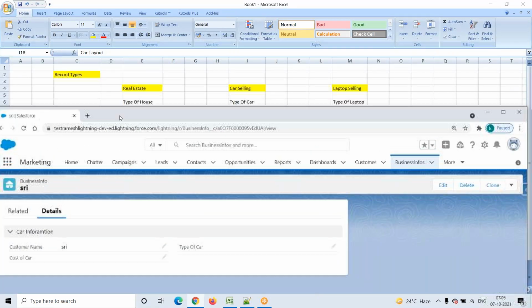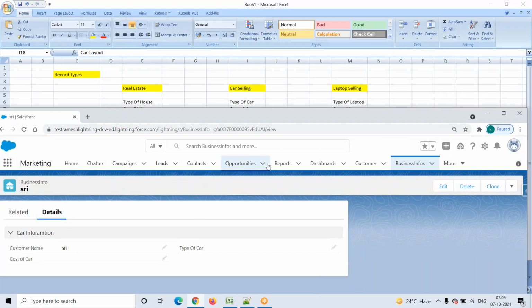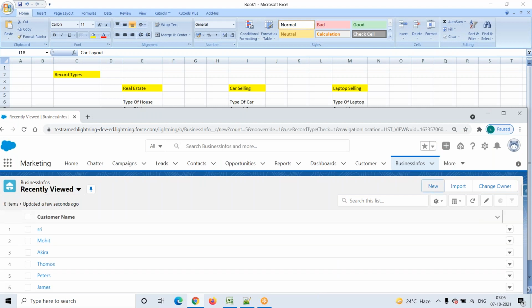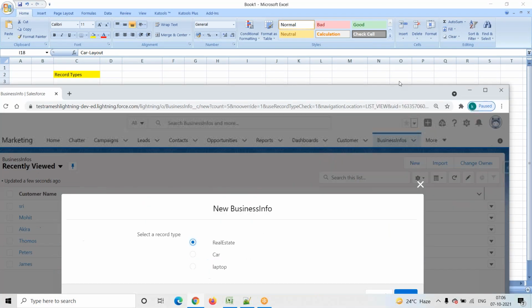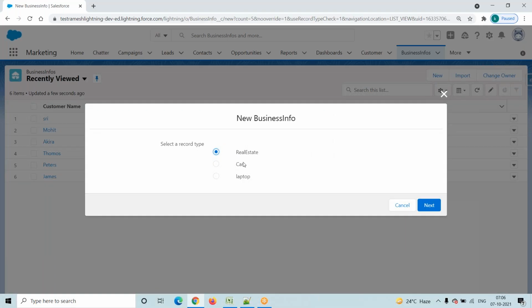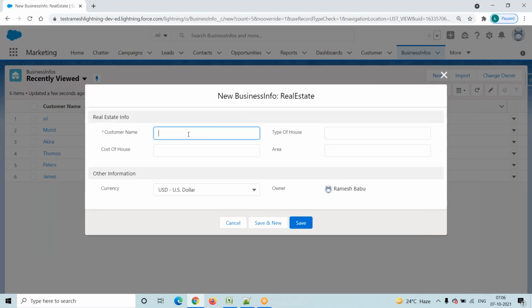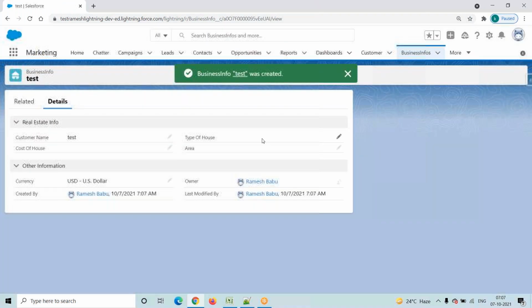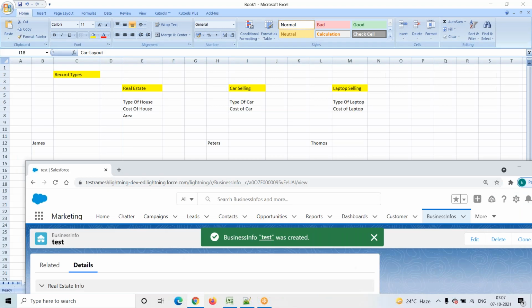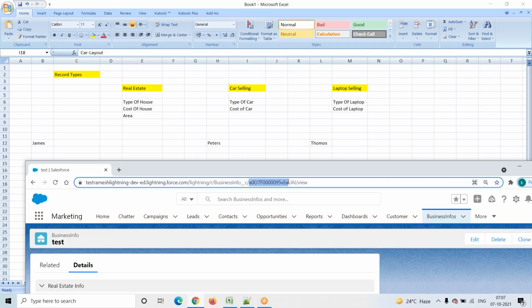Just one more piece of information. Go to here, click on this new button, and select any record type. Just remember the terminologies: this is a record type. Once you select the record type, provide all the mandatory details and click on the save button. Then this is nothing but a record. See here, every record has a 15 to 18 digit ID. Record is a common thing, not only in this object, but in every object.